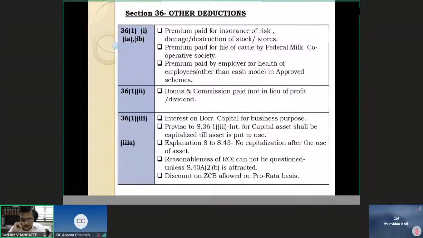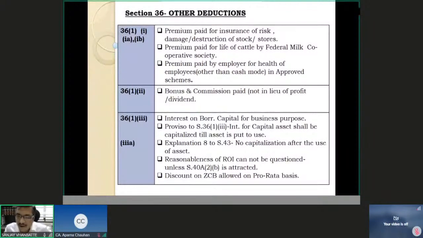Now previously there was one phrase used in proviso to section 36(1)(3): interest on capital asset acquired for extension of business. Interest on capital asset which is acquired or put to use by the assessee for extension of business. Now this extension of business has been removed. It has been deleted by an amendment in the Income Tax Act.